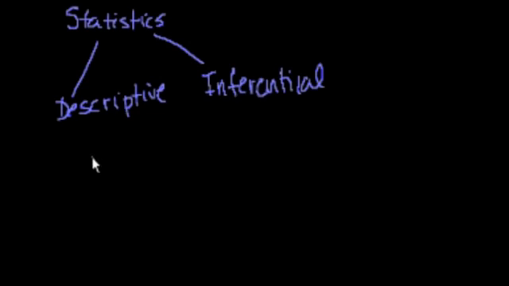So let's just get into the meat of it, and we'll start with the descriptive. The first thing that I would want to do, or I think most people would want to do when they are given a whole set of numbers and they're told to describe it, is come up with some number that is most indicative of all of the numbers in that set, or some number that represents the central tendency. This is a word you'll see a lot in statistics books. The central tendency of a set of numbers.